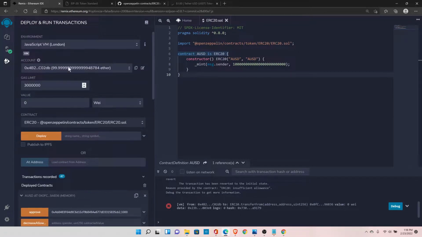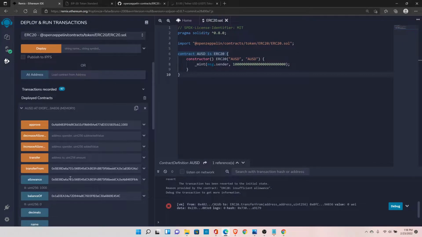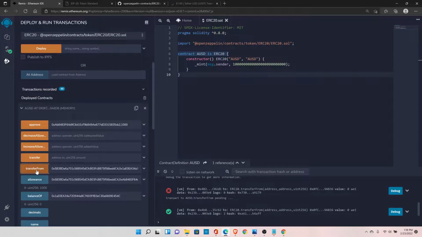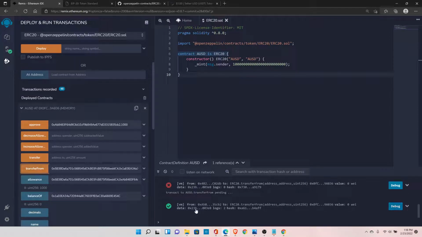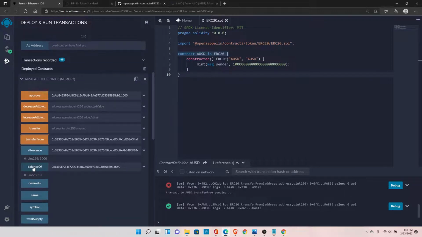So now pick the right account from here, and now click on transferFrom, and you can see the transaction is successful. Now this account should have the balance of 1000, and as you can see, we have the 1000 wei in this account.